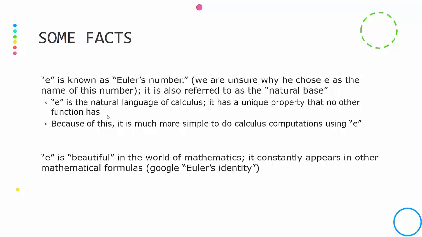And it actually pops up into other mathematical formulas. So if you Google Euler's identity, you'll see E being used in that formula. It's one of the formulas he's most famous for.